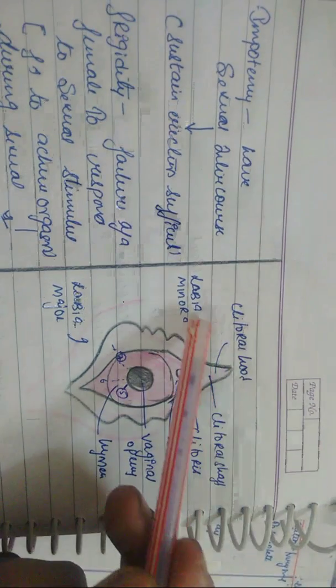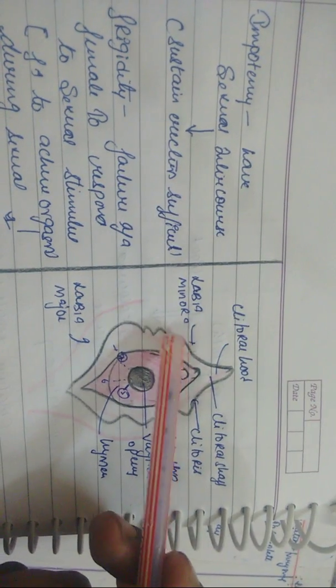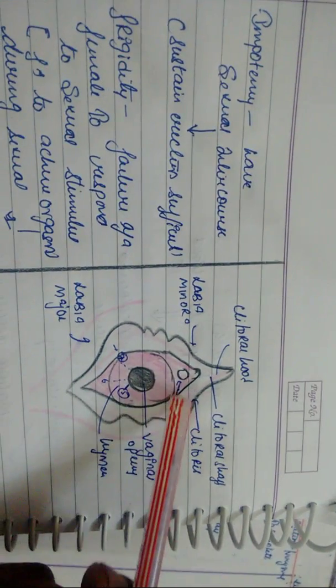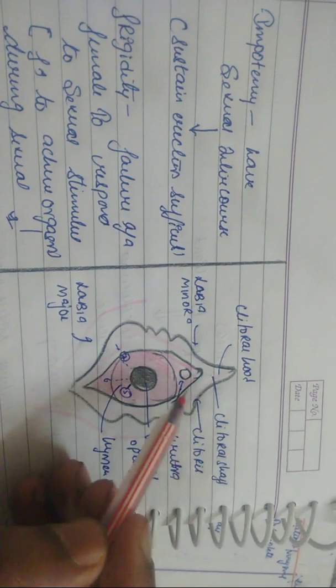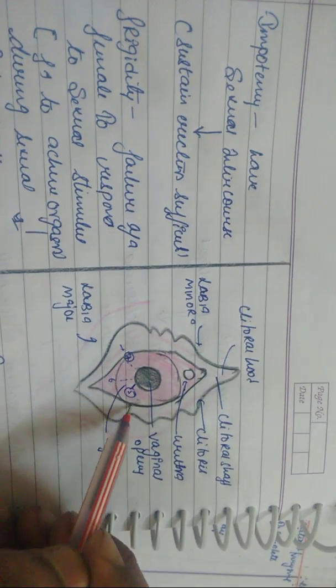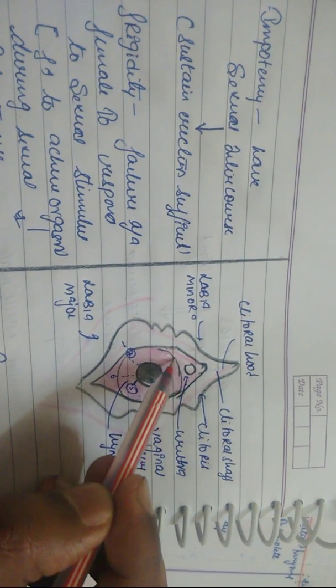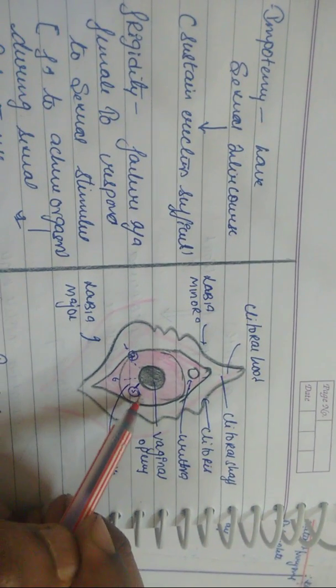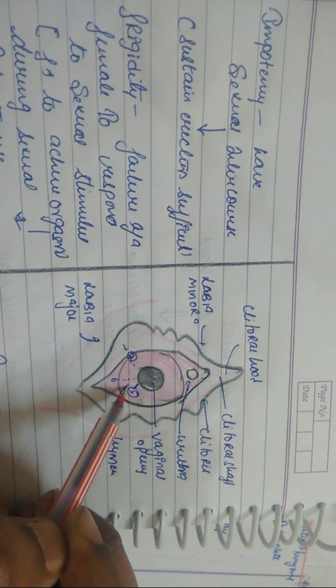You can see this is labia minora, labia majora, and the opening of urethra here. You can see this is the vaginal opening. And if you observe this structure here, this is what the hymen means. So simply, hymen is a mucosal fold.